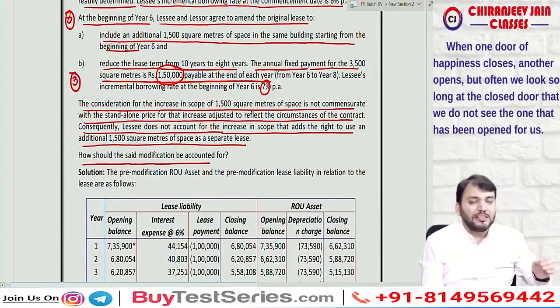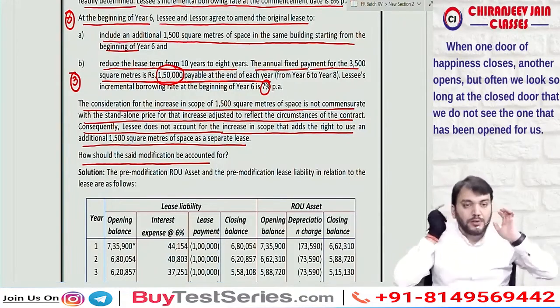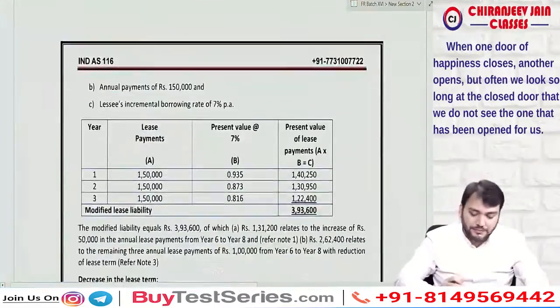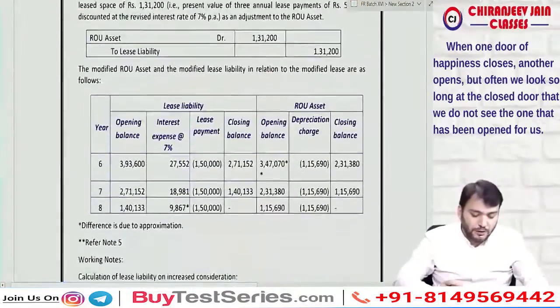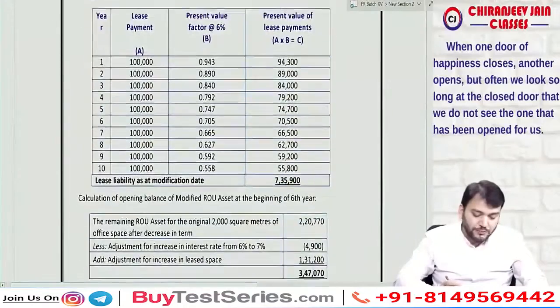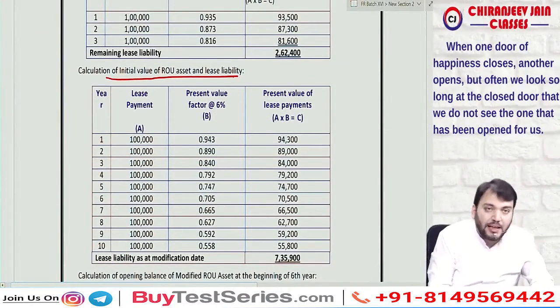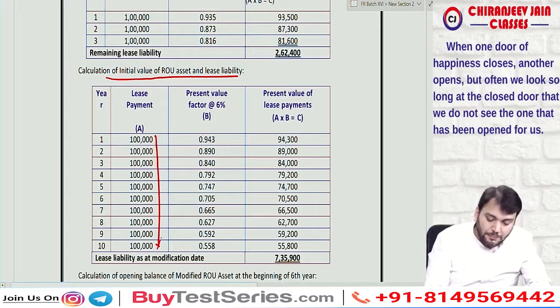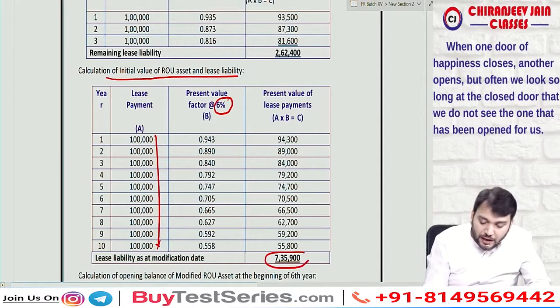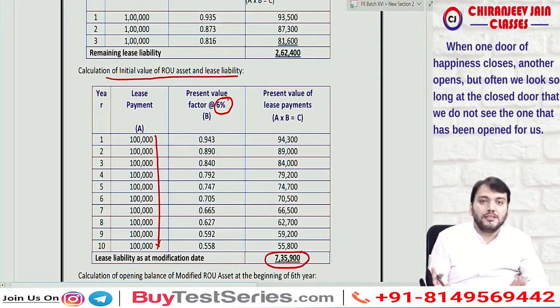Good. So can I say first we'll calculate the opening ROU asset and lease liability? Yes, sir. So working note we'll do. What working note? So we'll find out the initial value of ROU asset and lease liability. So that is 1 lakh payable at the end of each year for 10 years. You can see lease payment discounted at 6%. So this is the lease liability and ROU asset at the beginning. This you understood? Yes, sir.